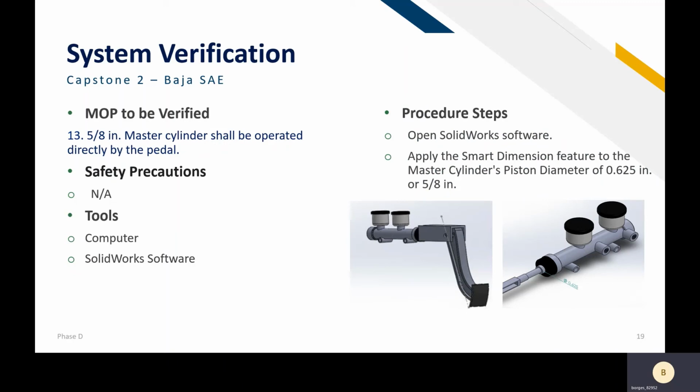Another MOP to be verified is that the master cylinder should have the correct dimension, 5/8 of an inch, and shall be operated directly by the pedal. We have no safety precautions for this verification. The tools will be the computer and SolidWorks software. The procedure steps will be to open SolidWorks software and apply the Smart Dimension feature to the master cylinder piston diameter, and it will be 0.625 inches. That's equal to 5/8 of an inch. We can observe in the pictures below the right dimension.